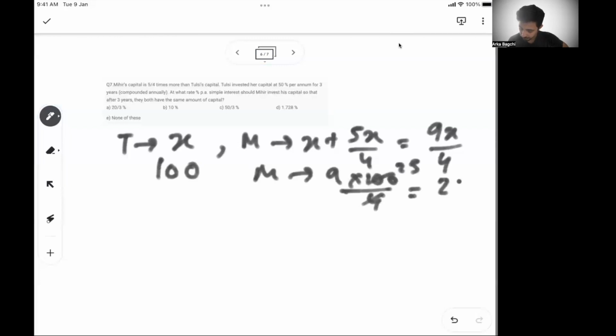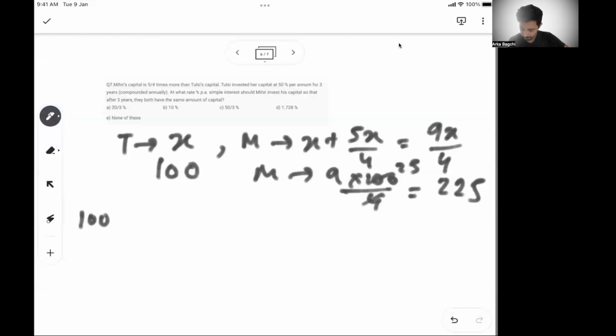So we can say Mihir's capital is 225 rupees. Okay. So Mihir's capital is 225 rupees. And Tulsi's capital has been deployed at 50% per annum for 3 years. So I can use the complicated formula, but let's see if we can do it faster, better.